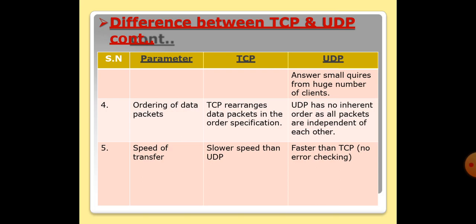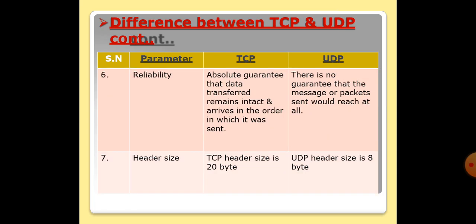Then comes ordering of data packets. TCP rearranges data packets in the order specified, while UDP has no inherent order, as all the packets are independent of each other. Because UDP is a connectionless protocol, there is no communication path between the source and destination. Packets can be moved anywhere. Then speed of transfer. TCP speed is slower than UDP, and UDP speed is faster than TCP.